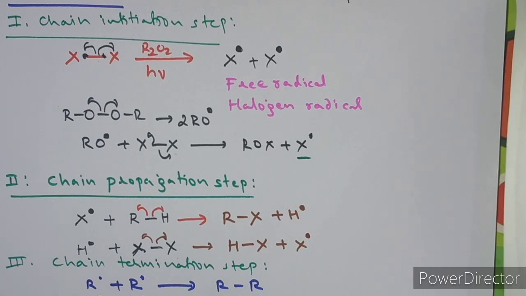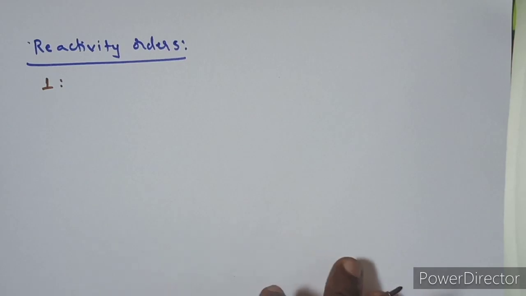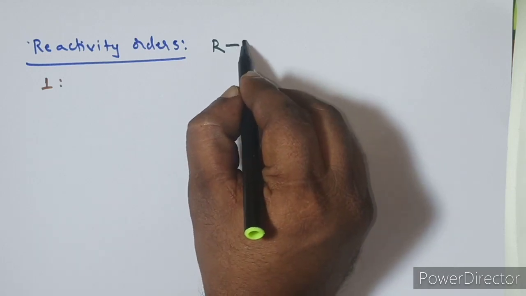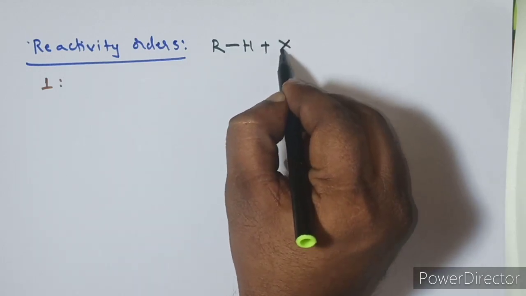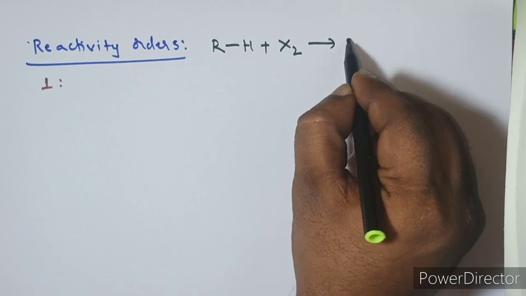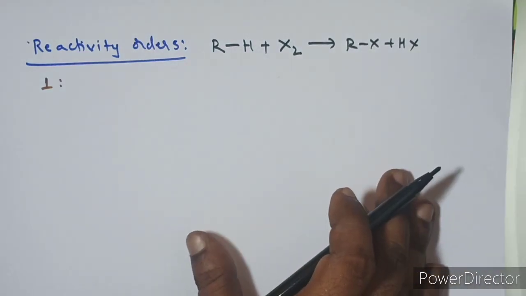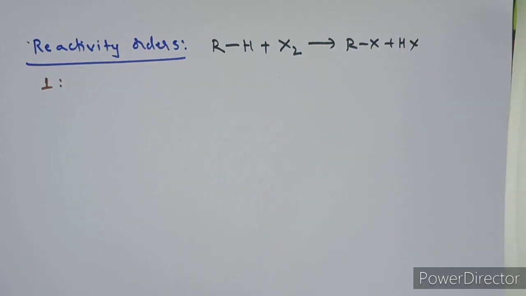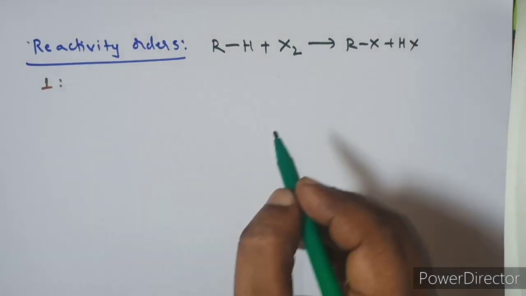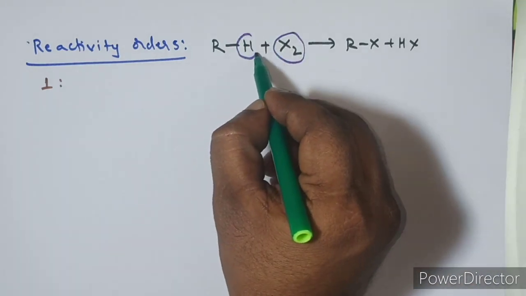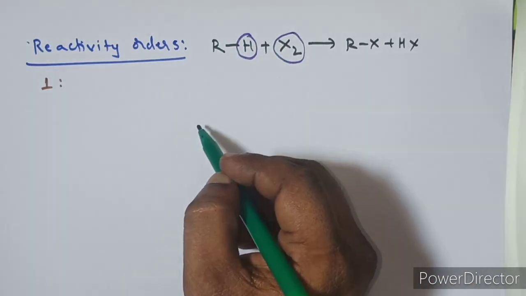Now let us go to the most important topics. In this reaction, one alkane reacts with the halogen and results in the formation of the respective alkyl halide, with hydrogen halide as a byproduct. Here we have to discuss some reactivity orders: the reactivity of the halogens and the reactivity of the different types of hydrogens.